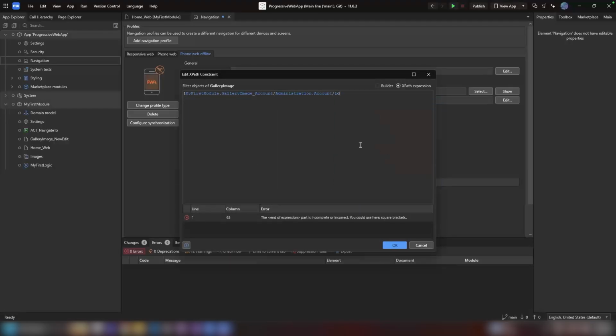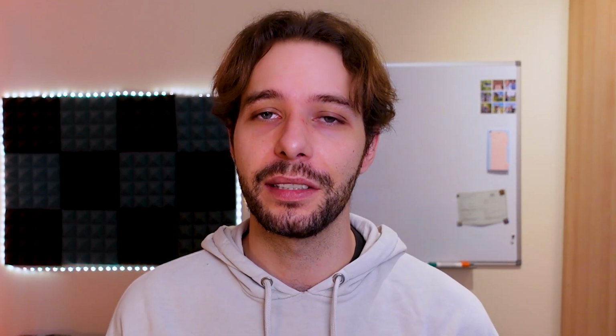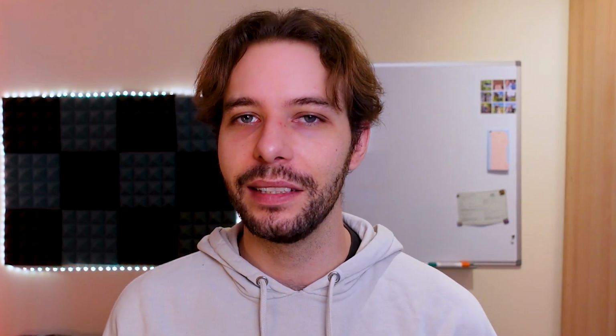When building a PWA, it's worth carefully considering which data truly needs to be offline and which is better kept online, as this decision has a big impact on performance, complexity, and user experience. If you're new to PWAs in Mendix, a few practical tips are to start simple and add offline functionality gradually. Test early on real devices rather than just in the browser. Limit synchronized entities to only what's necessary and always provide clear feedback when data is loading or syncing.